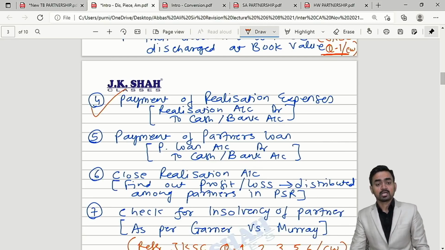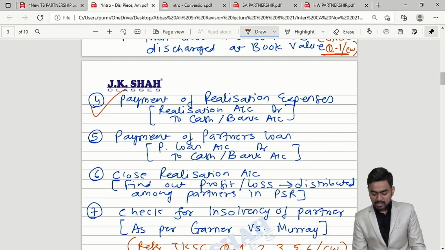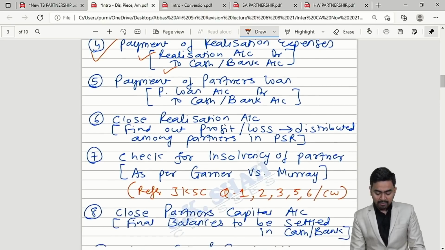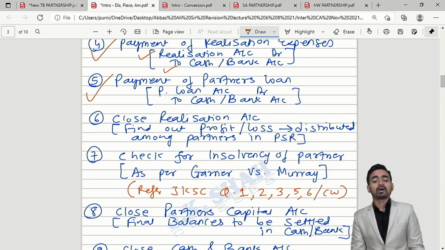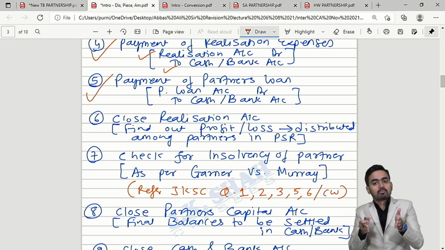Realization expenses, so make payment for the same. When you pay the amount, cash goes out, credit, and the realization account is debited. Thereafter, step number 5, payment to partner loan. When you pay partner loan, the entry would be partner loan to cash/bank, provided partner loan must be there in the balance sheet. Unnecessarily, don't follow this step.